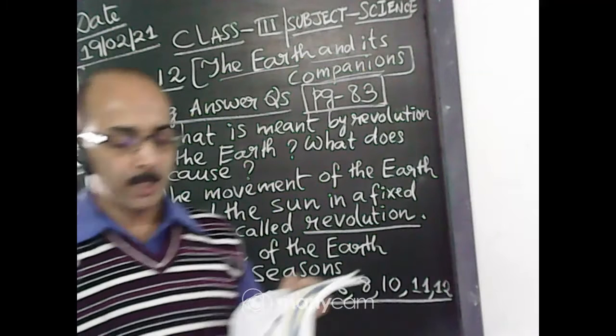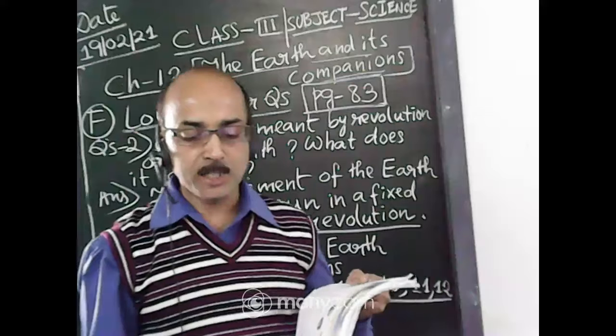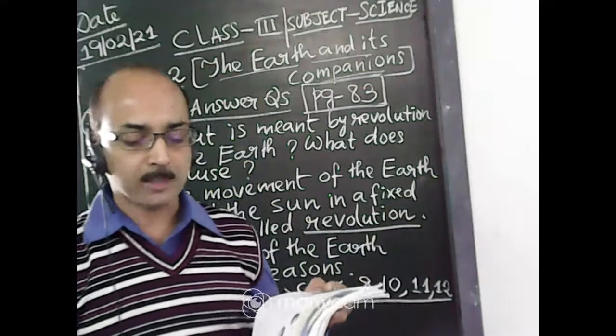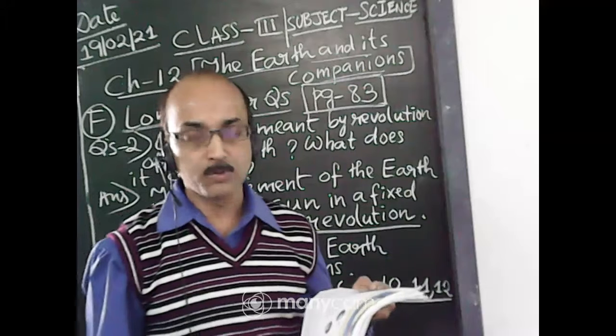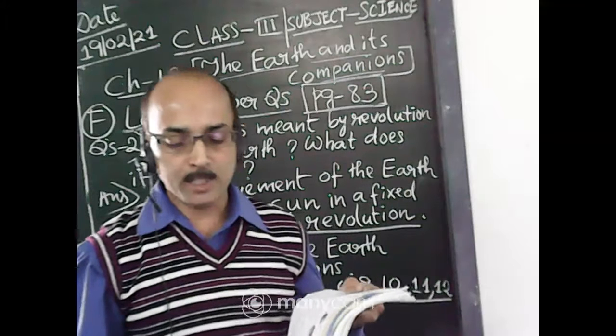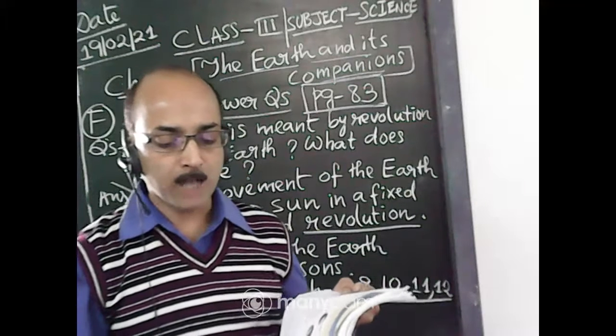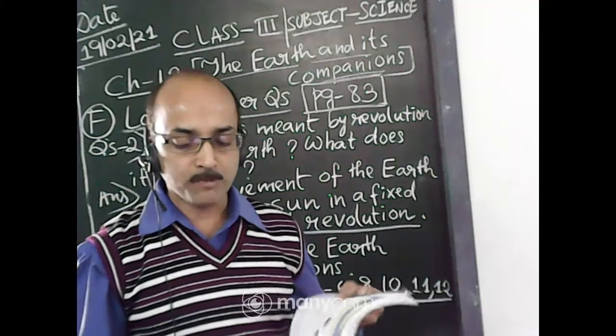The day-to-day changes in the shape of the moon as seen from the earth are called phases of the moon.